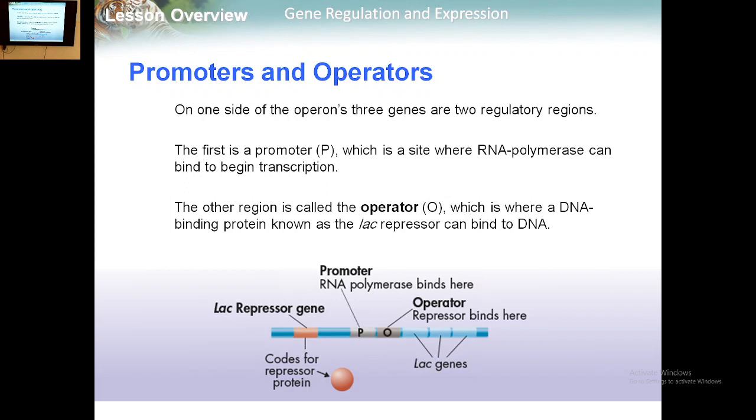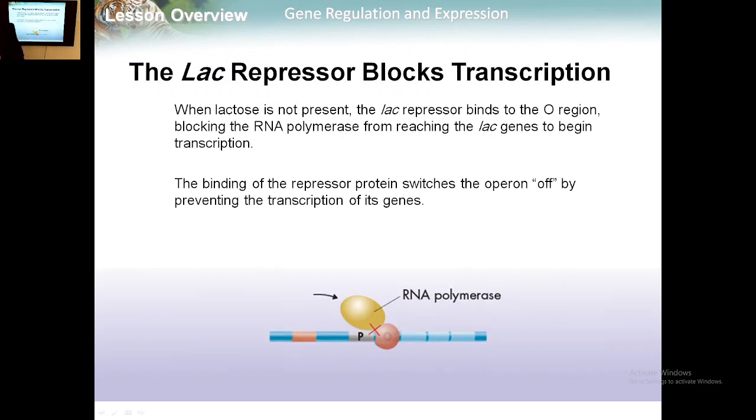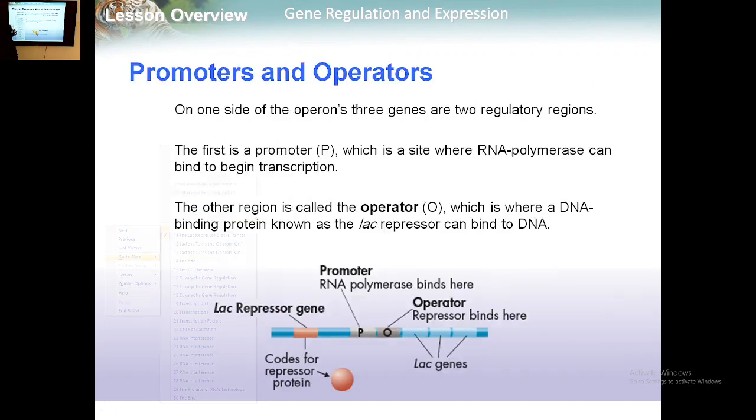The first is a promoter. So this is the promoter, this is the operator, and before it we have the lac repressor gene. So we have 3 locations.